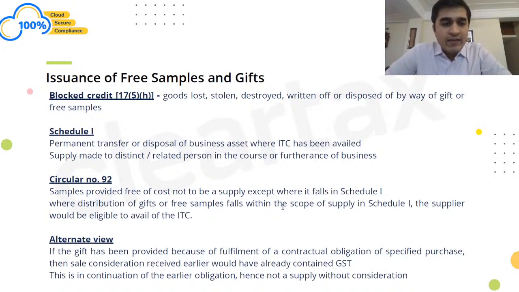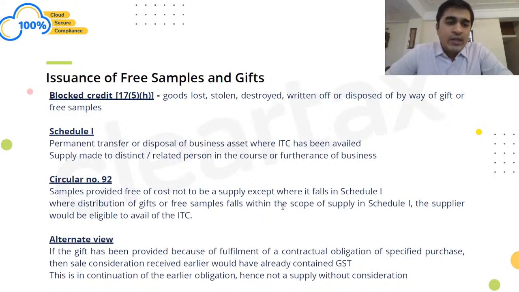Similarly, Schedule 1 mentions permanent transfer or disposal of business asset where ITC has been availed. So what they are essentially saying in the first case is that if I'm giving something as a gift or free samples, ITC is not available.